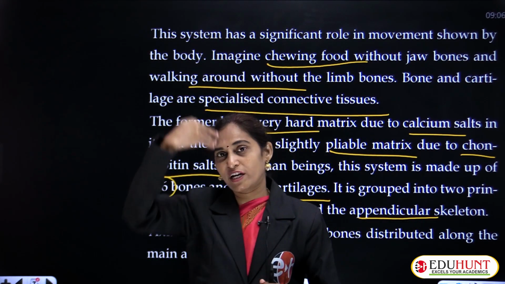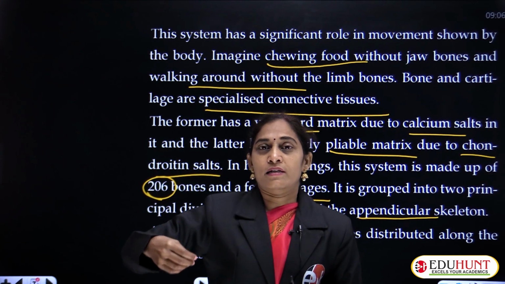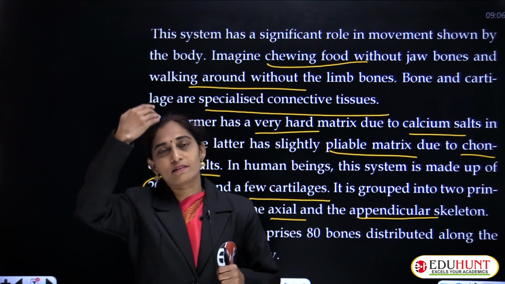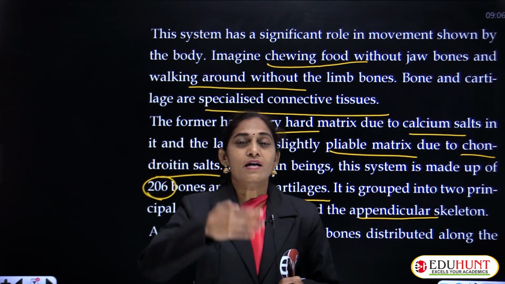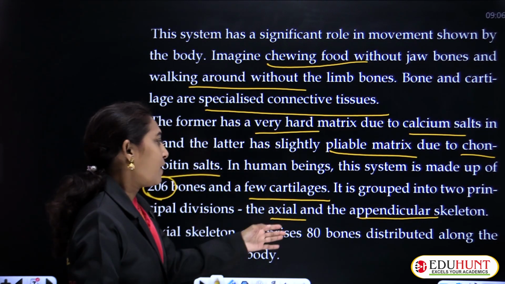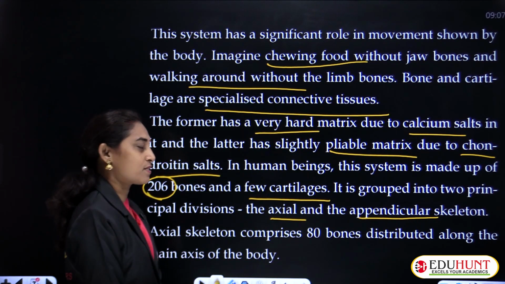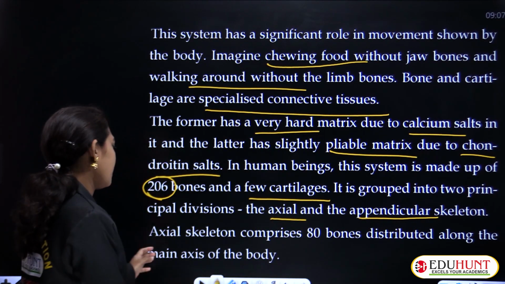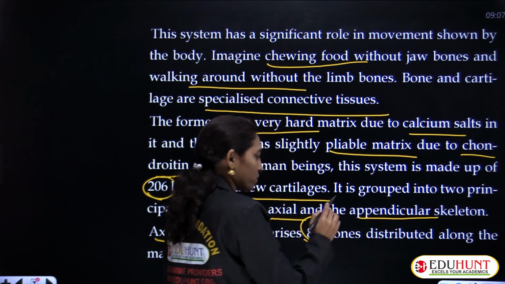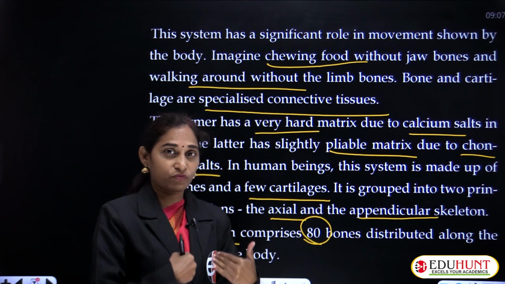Axial skeleton means a straight line, we say axis, which passes through something. So a straight line that passes through something is known as the axis. It may be imaginary. Like that, a body has a central axis. Axial skeleton is the vertical skeleton, and the appendicular skeleton is the skeleton in the limbs, the appendages. Axial skeleton comprises mainly 80 bones, and it is distributed along the main axis of the body, that is a straight line.